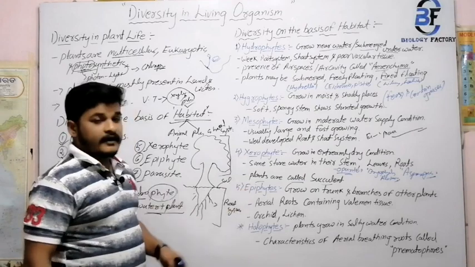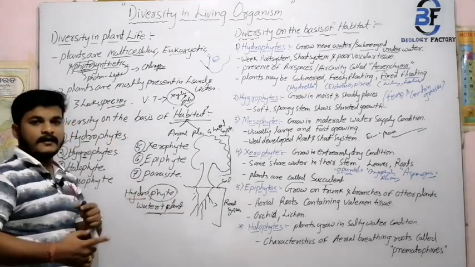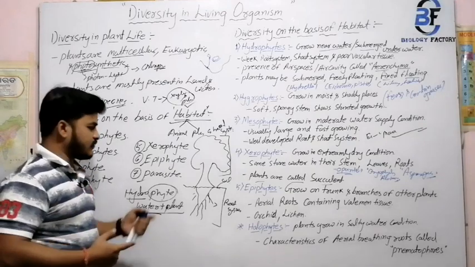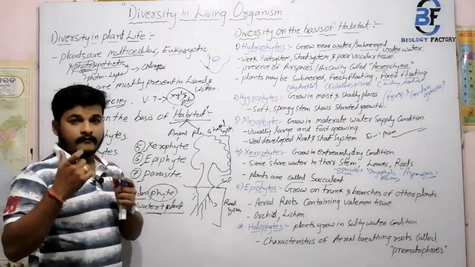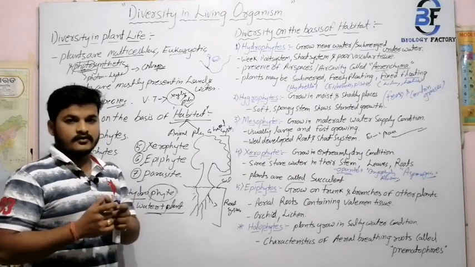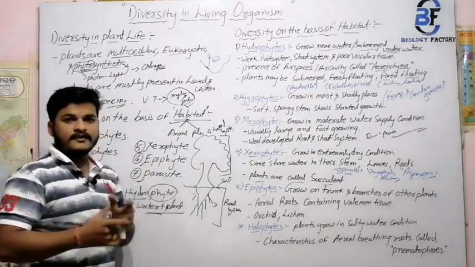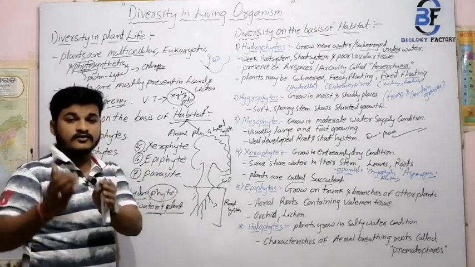Next, after epiphyte, the last one is your parasite. Para means other. For parasite, we take a very interesting example, your Cuscuta reflexa. That means your nirmuli. If we talk about parasite, para means other, site means other's home.